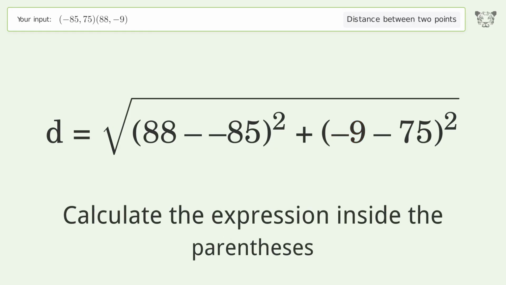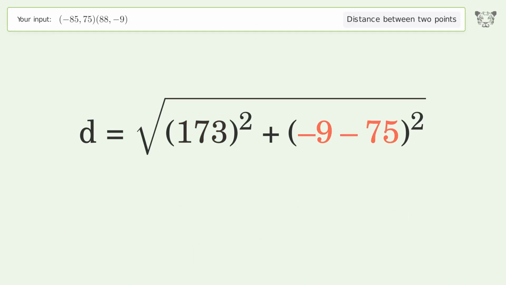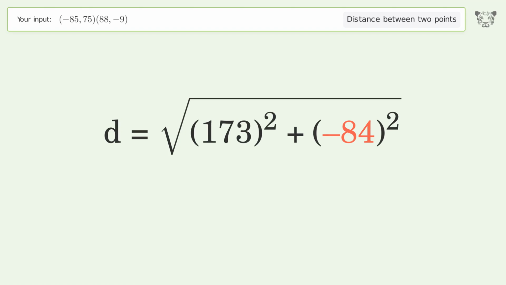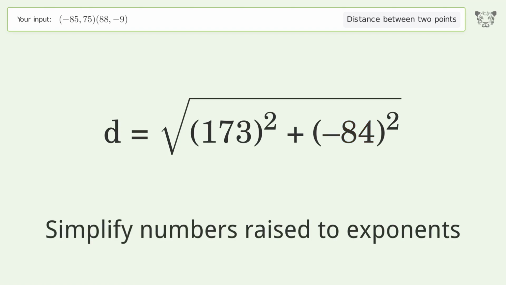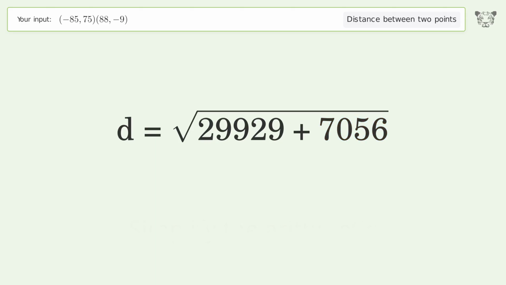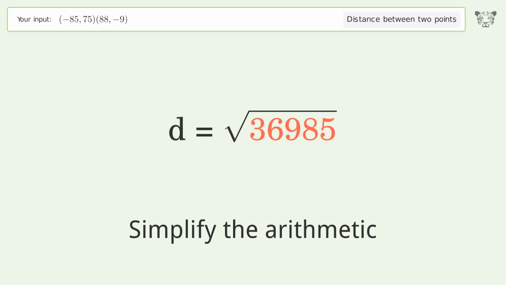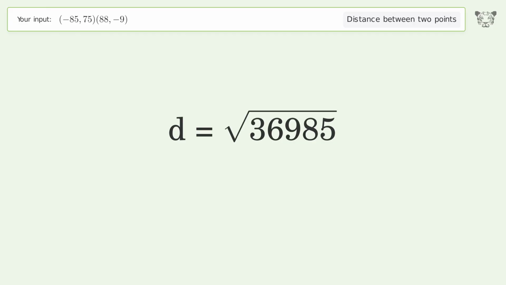Calculate the expression inside the parentheses. Simplify numbers raised to exponents. Simplify the arithmetic. And so the distance between the 2 points is the square root of 36,985 or 192.315.